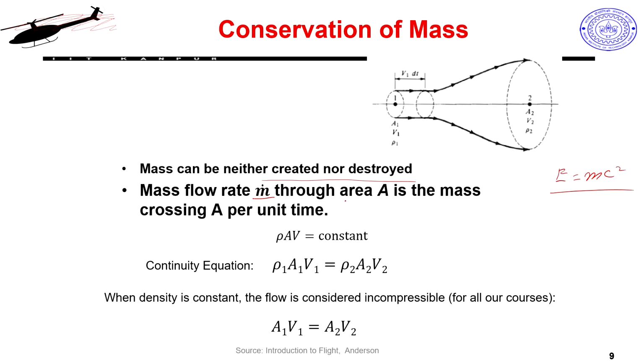through an area A is the mass crossing this area A per unit of time. This is the first definition that we have to understand here. It is just like you open a tap and you see water flowing through that. Now, if the tap is connected to a tank, I can know after how much time this particular thing will be able to empty that, because if my pressure is maintained somehow and therefore my mass flow rate is maintained at a constant value, then my mass flow rate into the time should be equal to my total mass of water in the tank, right.